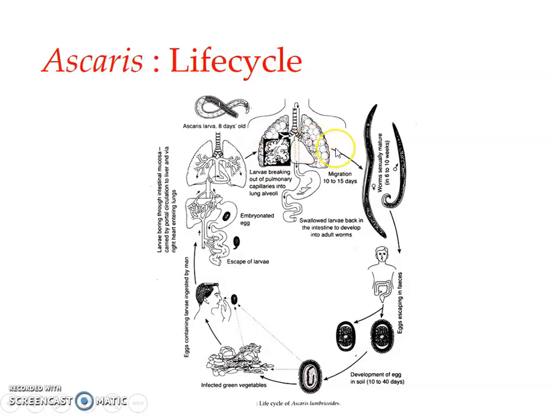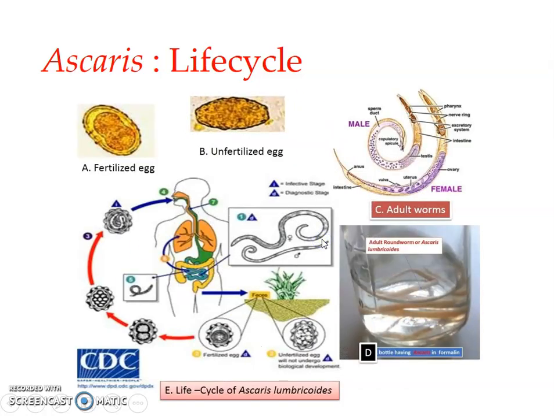There it molts into the third stage larva and the fourth stage larva. The fourth stage larva, which is formed in the alveoli, will migrate. This migration takes 10 to 15 days, and it reaches the intestine, where the last molting happens to form the adult. Within almost 10 weeks, this adult attains sexual maturity and can take up the cycle once again. So this is how the whole thing happens.